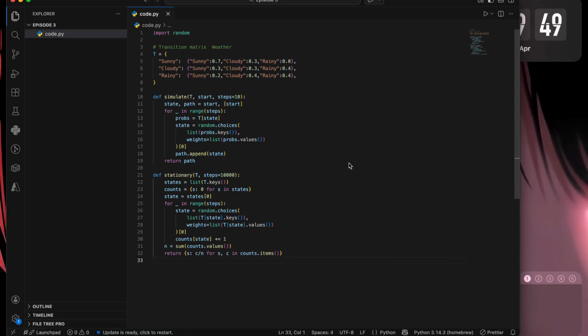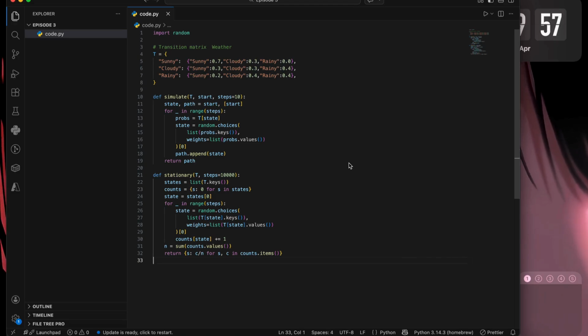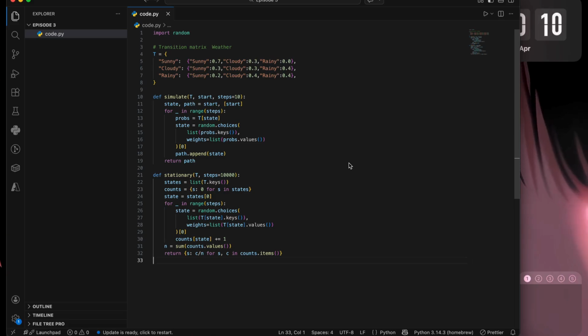So here is the implementation, three things in one file. First, the transition matrix, a nested dictionary. The outer key is the current state. The inner dict maps next states to probabilities. This is the most readable representation for small chains. Second, the simulate function. We start at a given state. At each step, we call random.choices with the transition probabilities as weights. Python's random.choices handles weighted sampling natively. We call it the path.